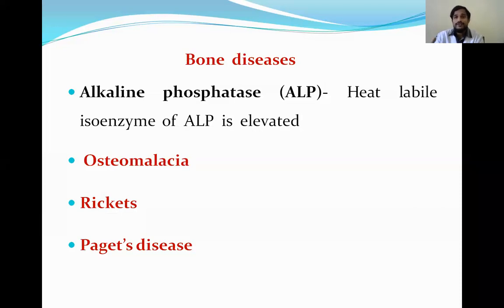We know that alkaline phosphatase is increased, but which isoenzyme is increased is confirmed by sending the sample for electrophoresis. We can see the band clearly, the band of the heat labile type of isoenzyme. Then we can confirm the diagnosis of bone disease, whether it is osteomalacia, rickets, or Paget's disease.